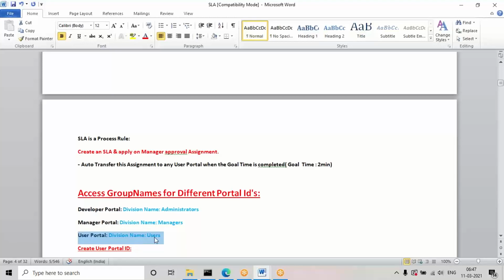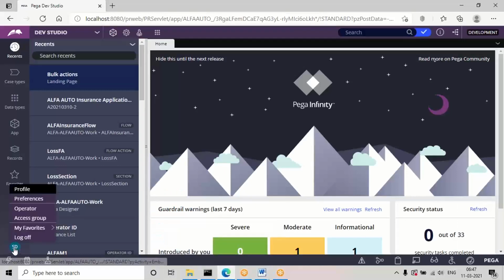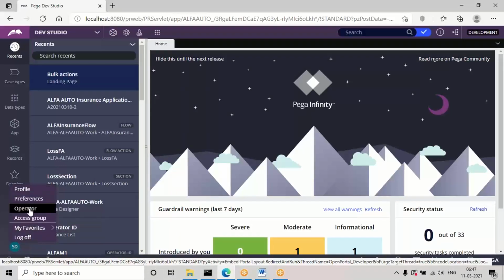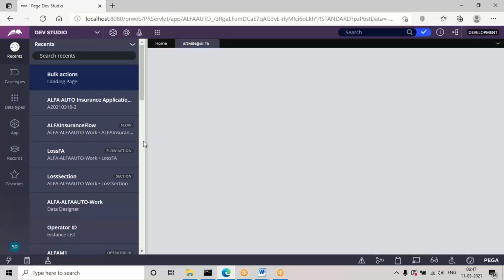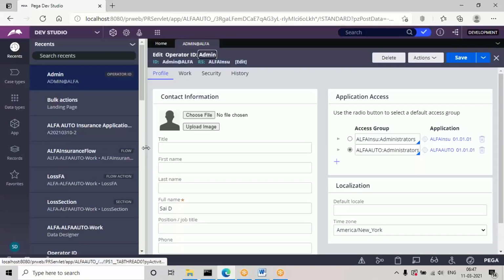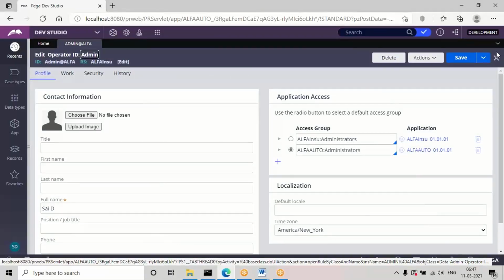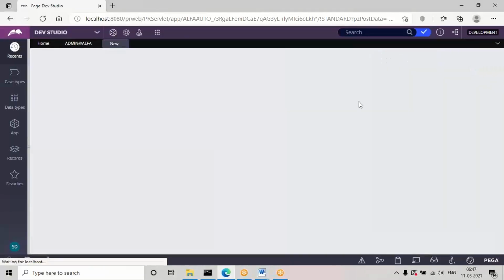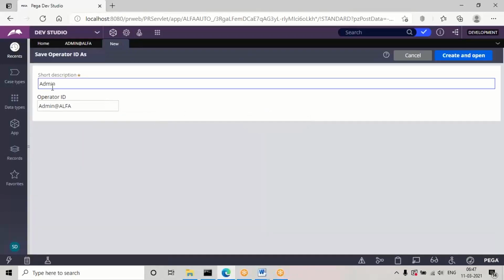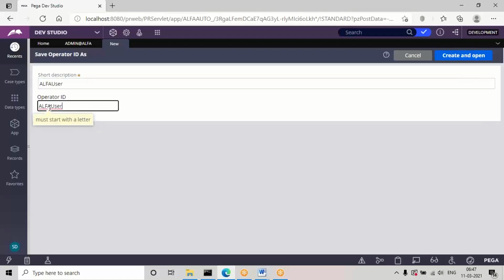For this application, from the developer ID you can use the save as option, update the rule name, and update the access group name. Simply we can create it. For this, first I'm creating this user portal ID, so I go to operator, open the developer ID, and from this we can use the save as option. Update the name. I'm giving the name alpha user.